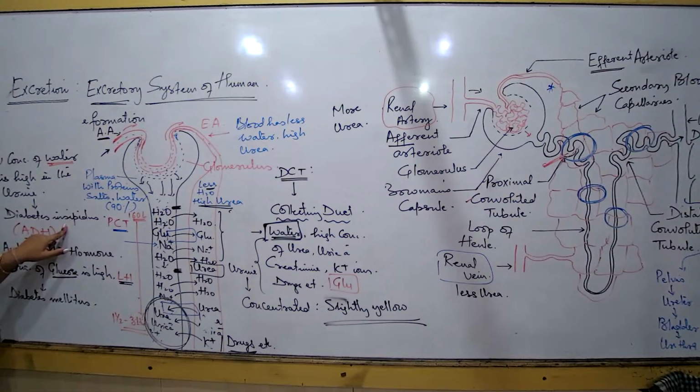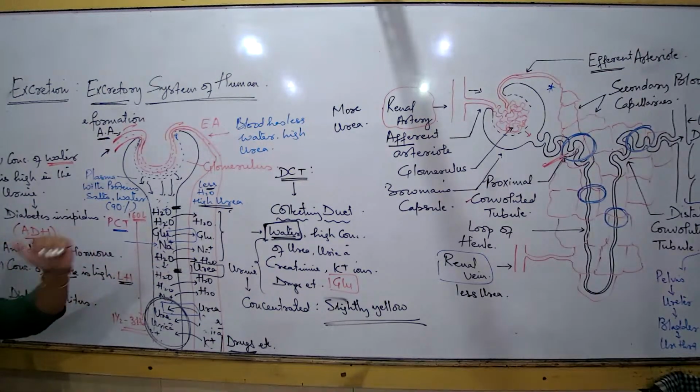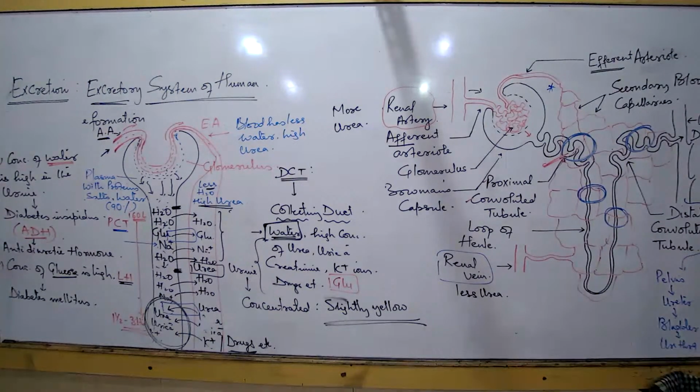ADH, if there is an adequate amount of it in the body, then the maximum amount of water will go back to the blood, keeping the blood in a fluid state, keeping the blood in a flowing state every time. The composition of the blood will be maintained.